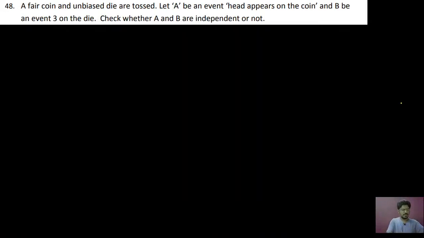You just see the probability problem, that is the fair coin. So quickly give me thumbs, smiles. Today I have not made you talk more because the problems were a little bit lengthy, and while solving part D problems we have to be very careful, especially while solving matrices and determinants. So it is your choice how careful you are going to be, that much correct answers you are going to get.